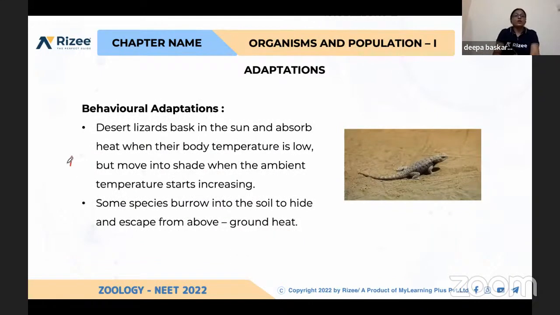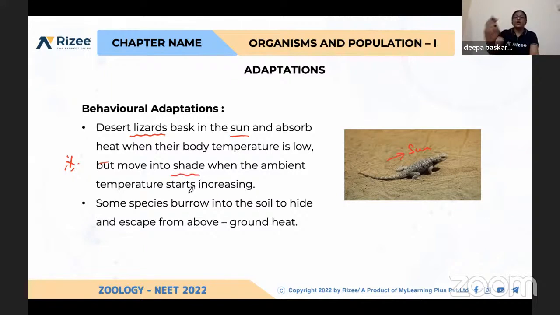And one more adaptation is desert lizards. This is also quite interesting. They bask in the sun and absorb heat when their body temperature is low. Based on their body temperature, they move to the sun when they need heat. After regulating its body temperature, it comes to the shaded region.